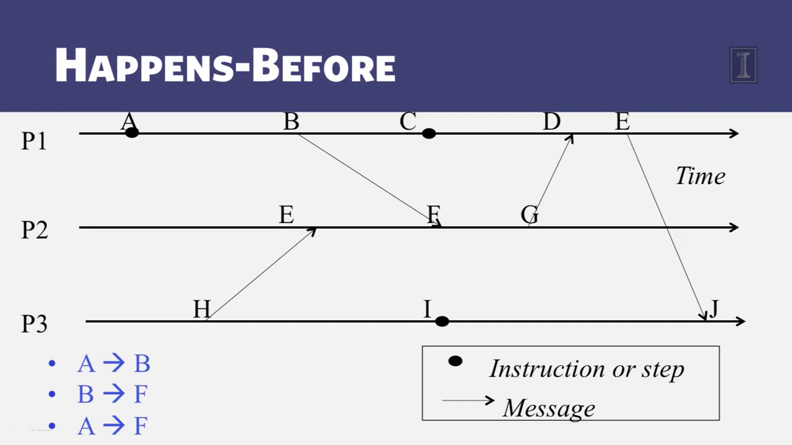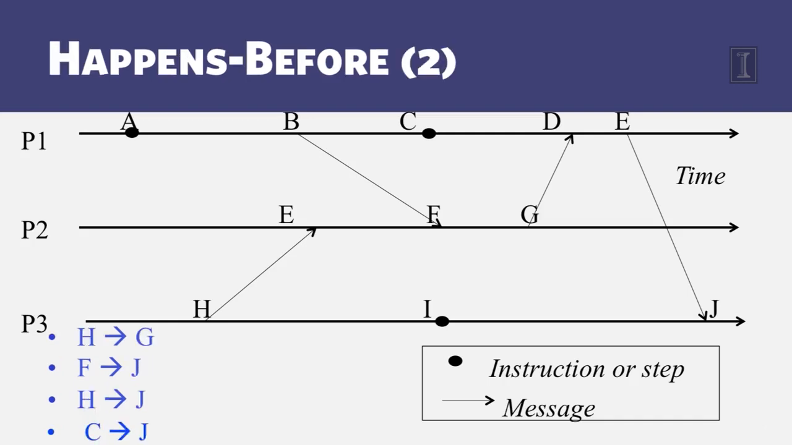Okay, so essentially what we need is a path from one event to another in the causal space so that we can say that the first event occurred before the second event. Okay, so let's see some other examples of the happens-before relationship. The event H, which is at P3, happens before the event G, which is at P2. Why is this? Well, there is a causal path that goes from H to E to F to G, and therefore H happens before G.